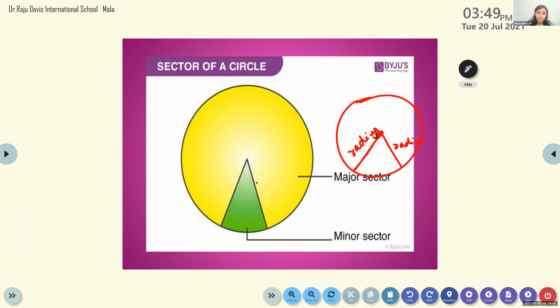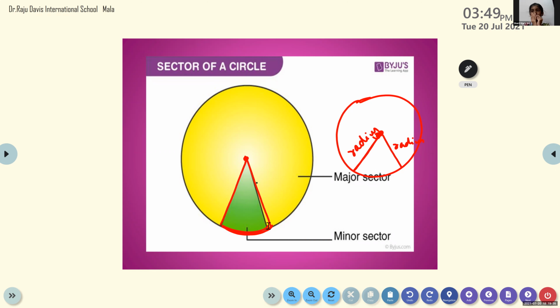A center, two radii, and one arc. Can you see this? A center, radius, radius, and arc. The sector is the area between two radii and an arc. A sector is the region between two radii and an arc. Clear, children?